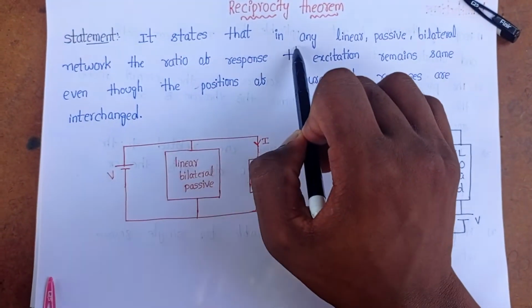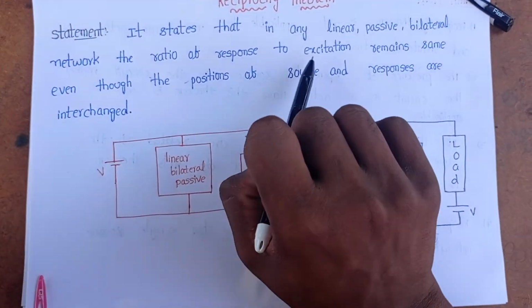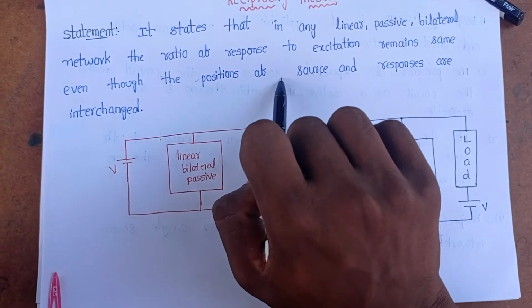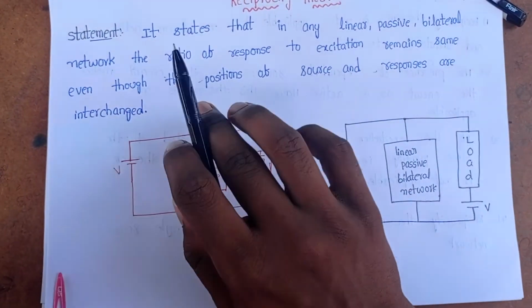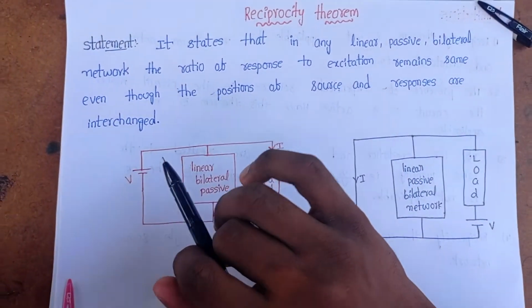It states that in any linear passive bilateral network, the ratio of response to excitation remains the same even though the positions of source and response are interchanged. This is the simple statement of the reciprocity theorem.